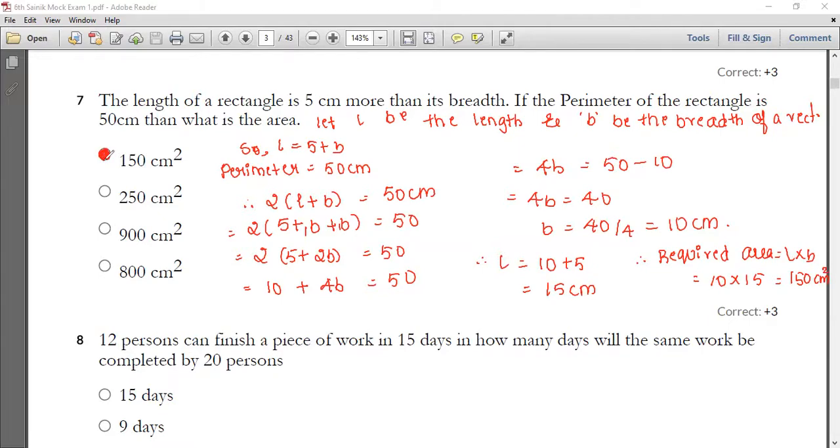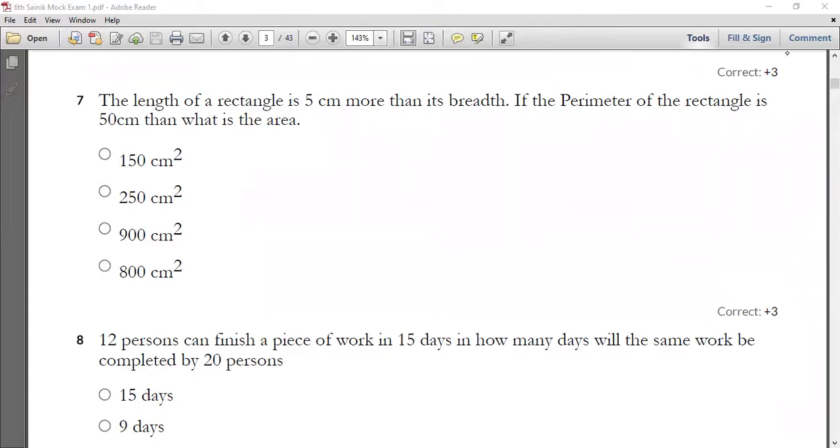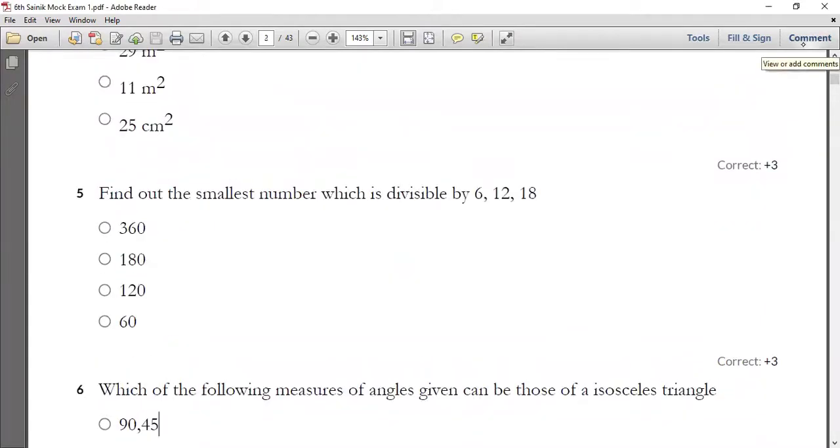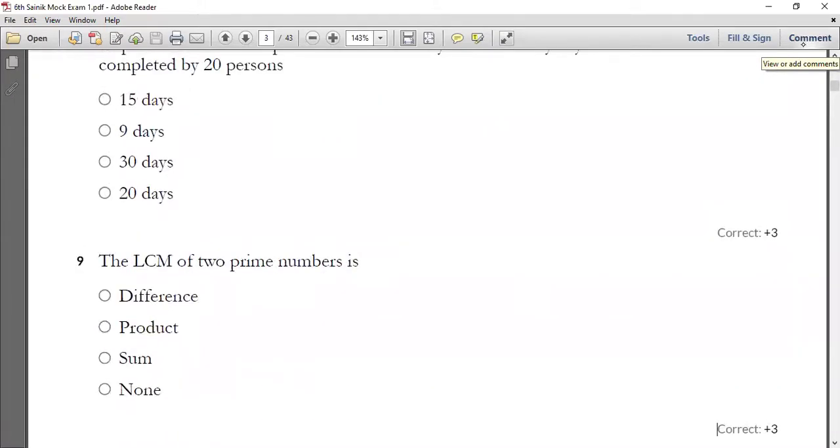So that is your option A. Option A is your correct answer. So here first we find the breadth, then we find the length, and then together we find length into breadth. So hope you all understood this problem. Now let me go with your eighth one. All of you have a look into your eighth question now.